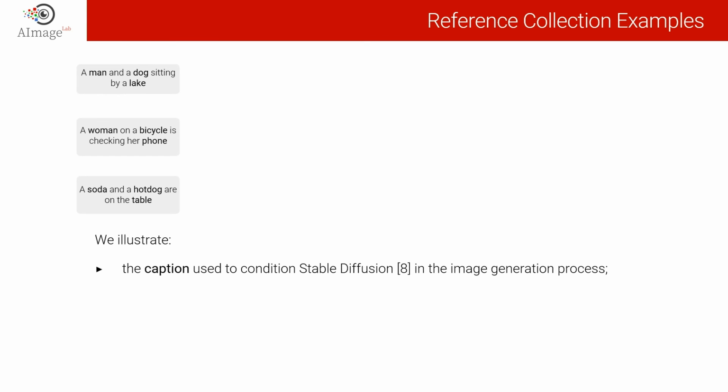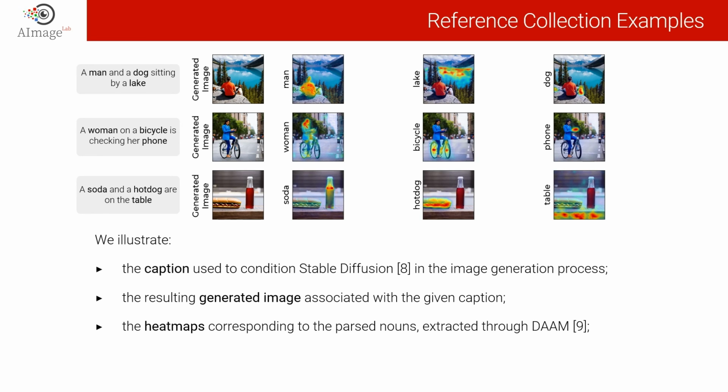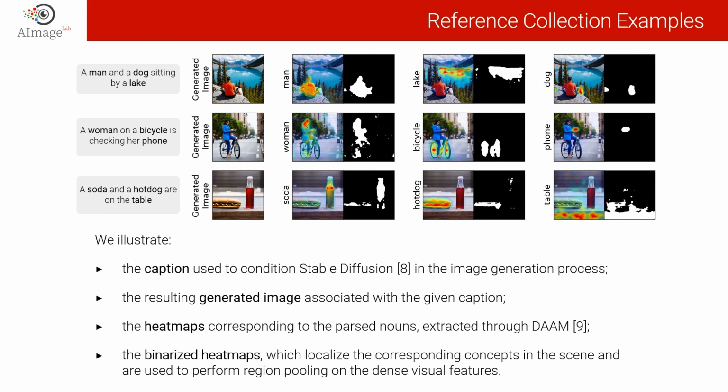In this slide, we qualitatively illustrate some examples of what is contained in our reference collection. In particular, we illustrate the caption used to condition Stable Diffusion in the image generation process, the resulting generated image associated with the given caption, the heatmaps corresponding to the parsed nouns extracted through DAAM, and the binarized heatmaps, which localize the corresponding concepts in the scene and are used to perform region pooling on the dense visual features.